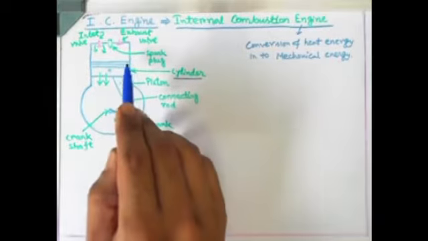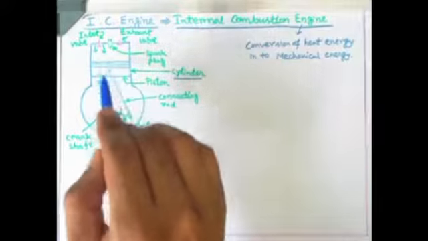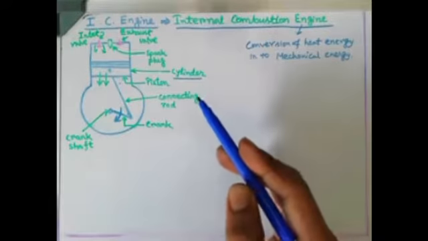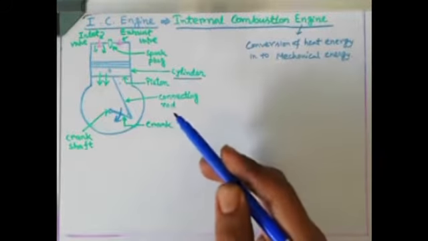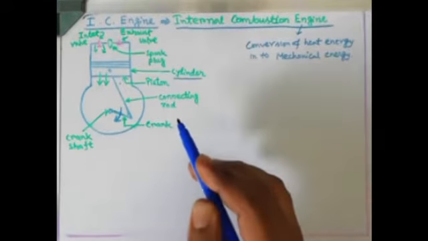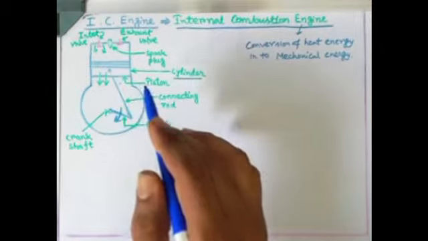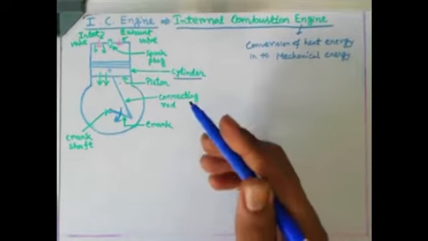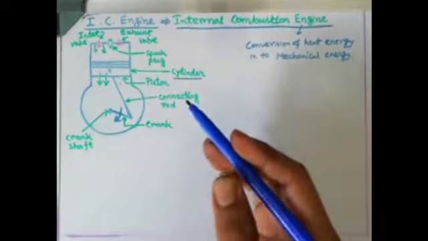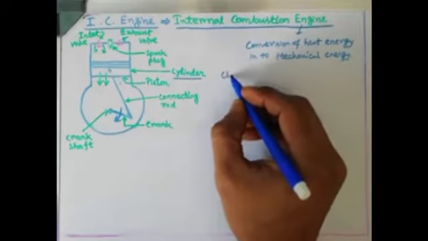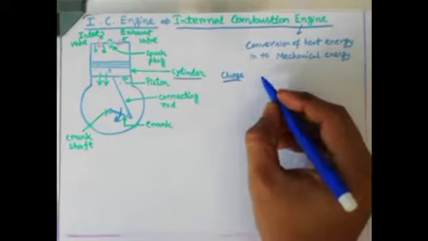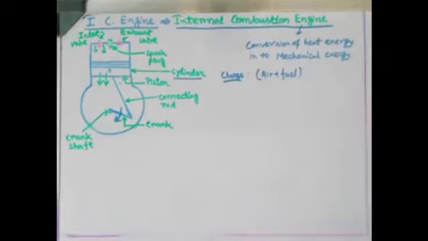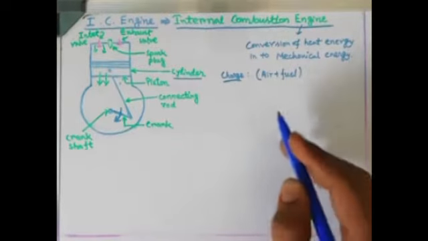Inside that cylinder some fuel should be coming in with a mixture of air, because we know already from the boiler part that if you want to burn some fuel, we need to supply some air along with it. That's why in an internal combustion engine first we have to push some amount of air from the atmosphere along with some fuel inside the cylinder. That is basically known as charge. So first the term charge. Charge means it is a combination of air and fuel, a mixture of air and fuel that is going to be burnt inside a confined chamber.